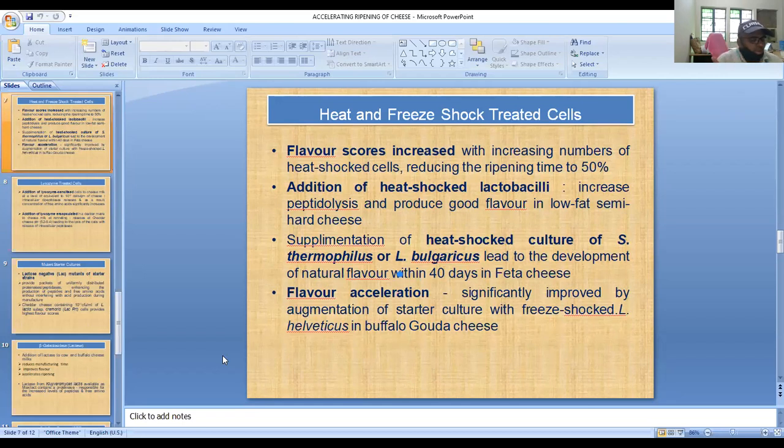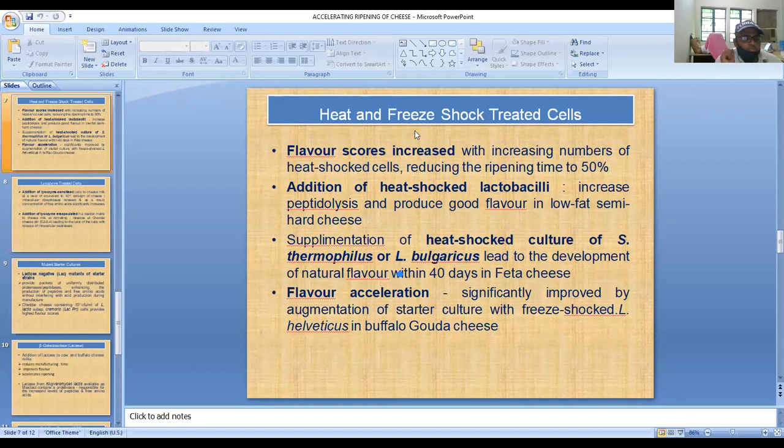Similarly, you can use lysozyme treated cells, mutant strains, and similarly we can use beta galactosidase, that is, enzymes. Another treatment given to the cheese curd is that we are using enzymes. जैसे मैंने बताया था, there are so many exogenous enzymes used in cheese for increasing the flavor of the cheese, sensory characteristics of the cheese.